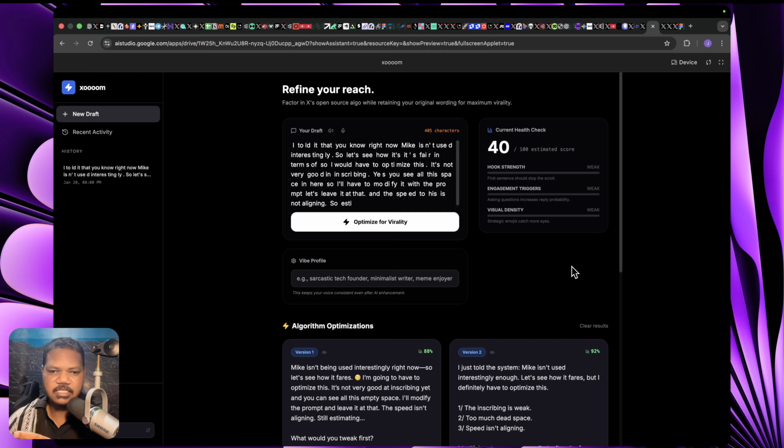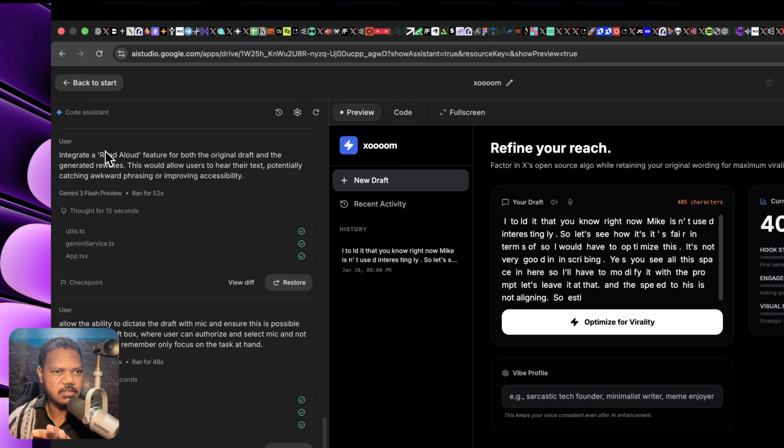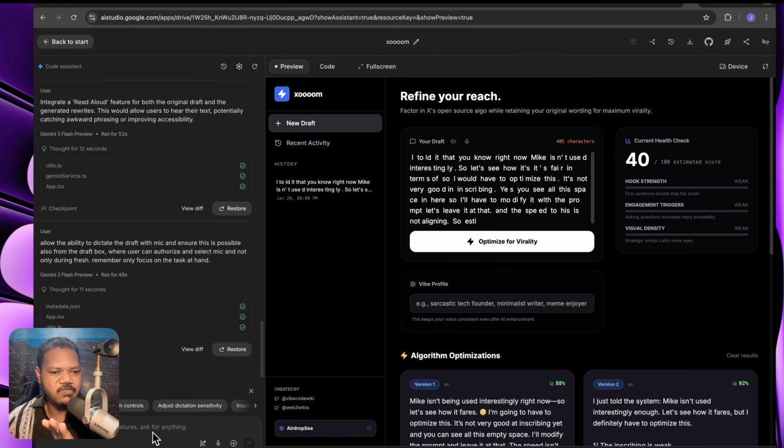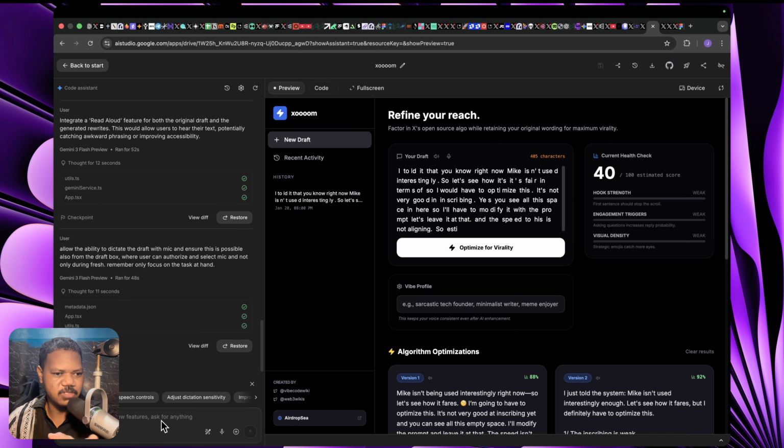So I'll be optimizing this. I wanted this because I noticed people don't like typing, but this I would have to perfect. So this is just something I've added. Now the good thing about AI Studio is it's very good in terms of creating the modalities of your project, even with assistance here. So it's saying add speech control. So it's already realizing that there are some issues here.